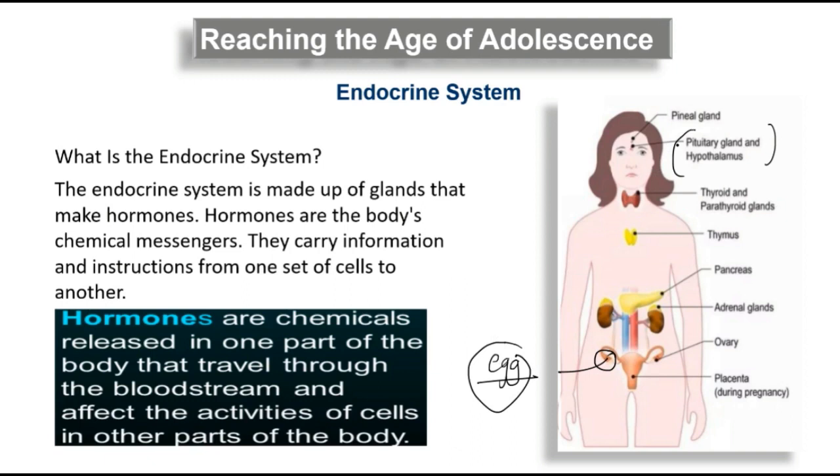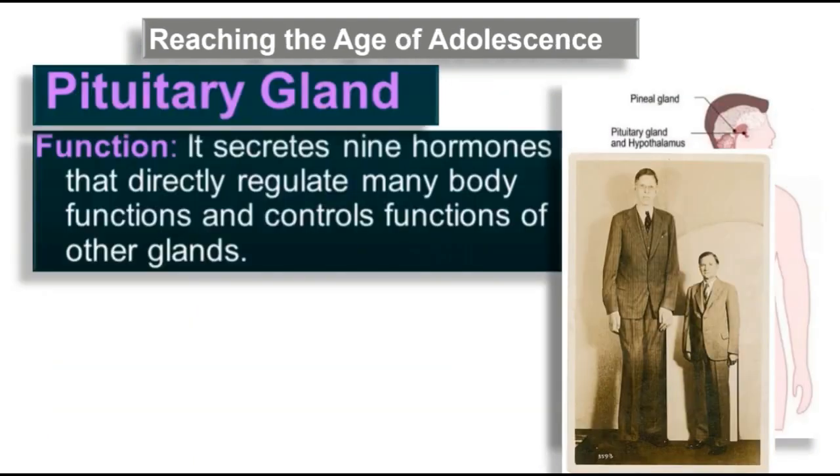The pituitary gland sends a chemical into the blood, and that creates the entire change in the system, and the ovaries start making eggs. This is how most of the glands and the endocrine system function. It secretes hormones that directly regulate main body functions and control the functions of other glands.